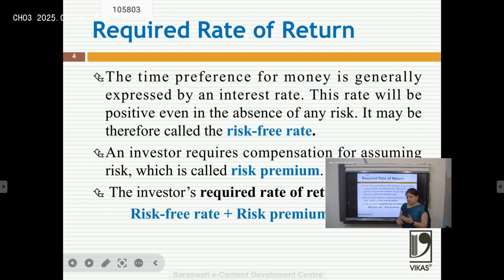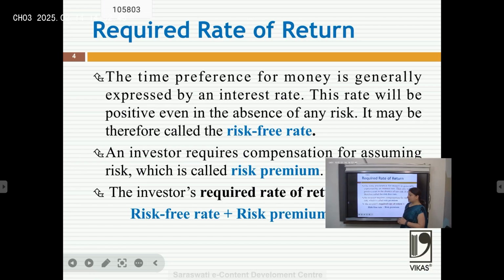He wants some kind of more return, that is called required rate of return for his money, and a person will invest his money only when he will get the required rate of return, means he will get more money in future. The same example, if he will get 5,000, if he gets 10,000 in future after 5 years, then he will go for that. That particular thing is called required rate of return.